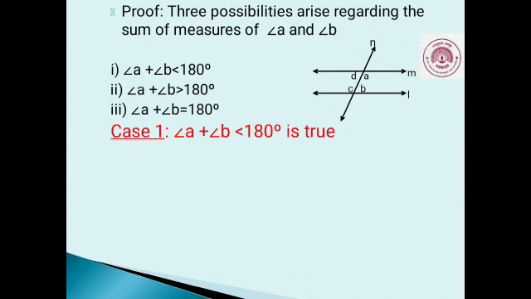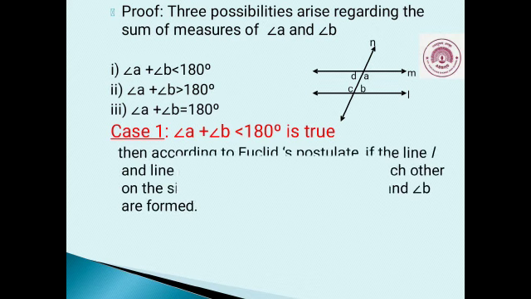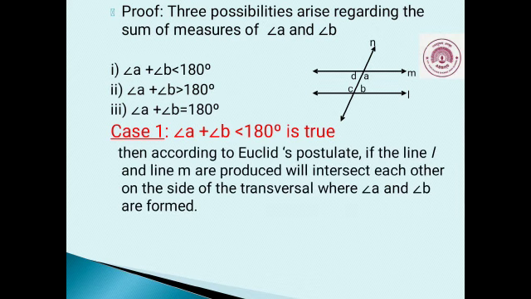Let's see the first possibility, that is angle A plus angle B less than 180 degrees. If this is true, then according to Euclid's postulate, if the lines L and M are produced, they will intersect each other on the same side of the transversal where angle A and angle B are formed.